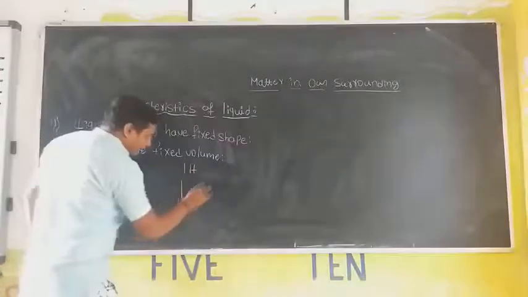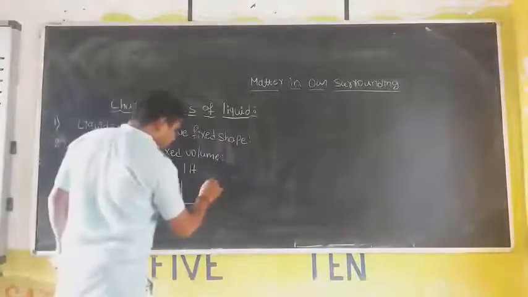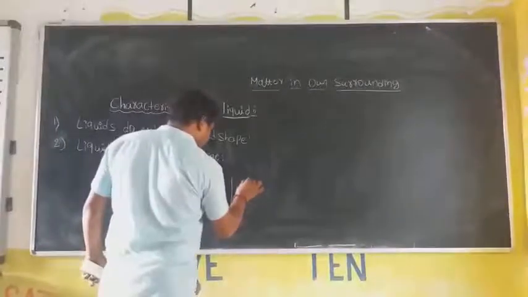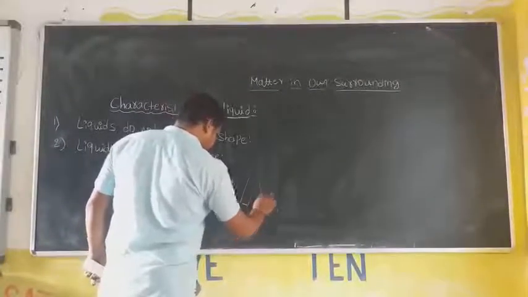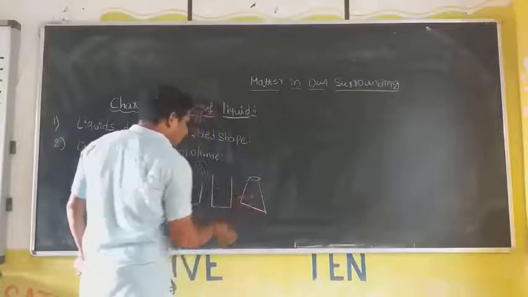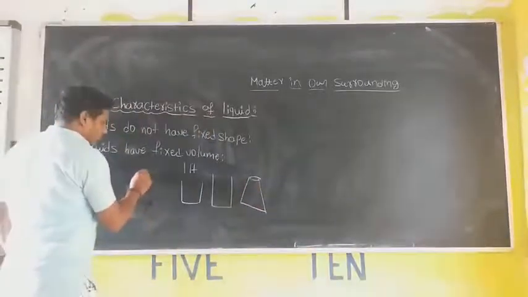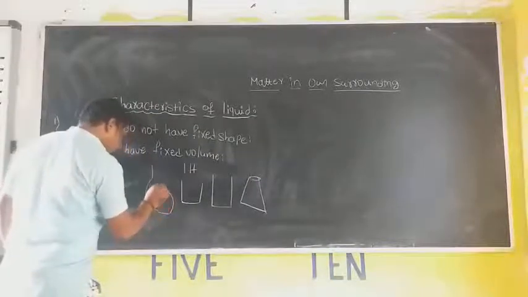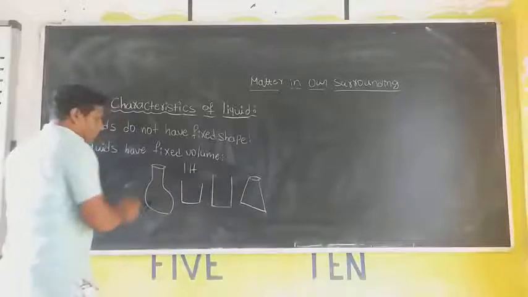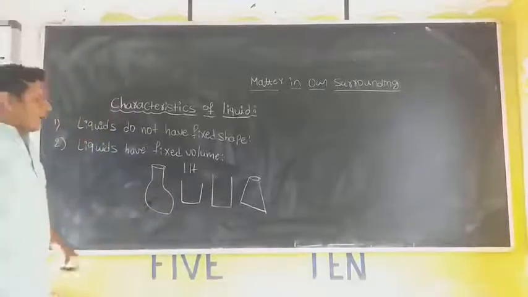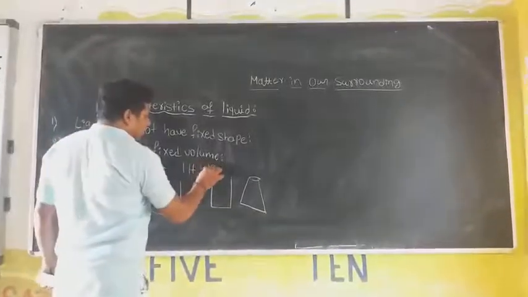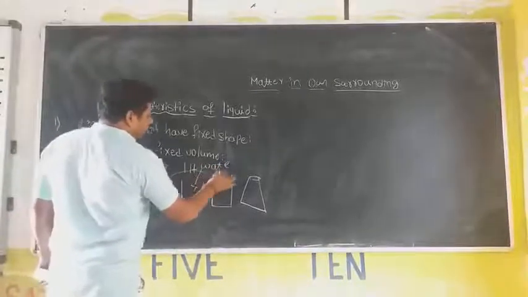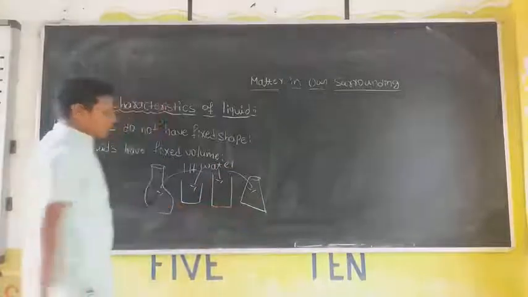Add this to the first container, second container, third container, fourth container. These are 4 containers. Add 1 liter of water, and add it to the first container, second container, third container, and also to the fourth container.